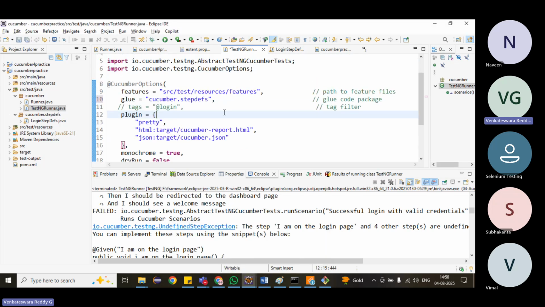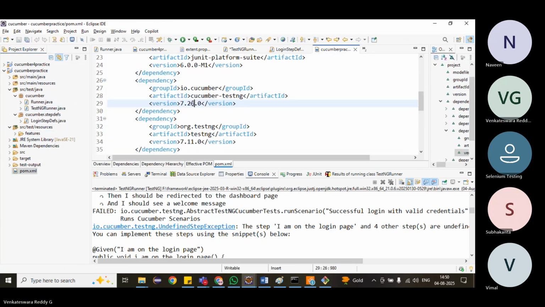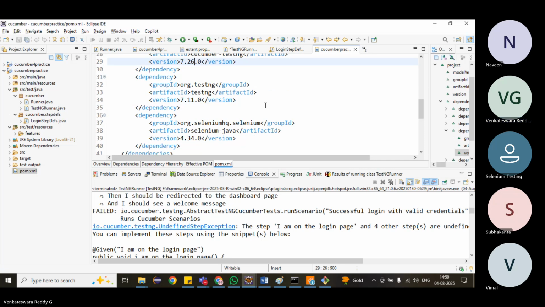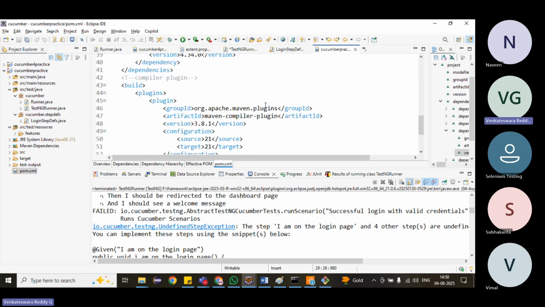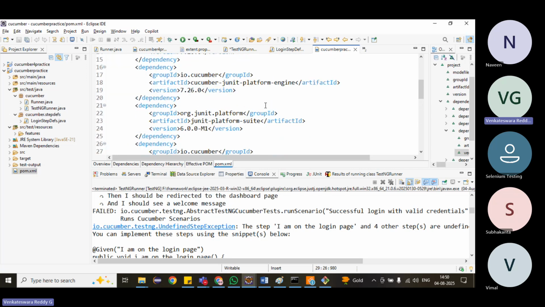Here it is working fine, but there, what is the issue? Glue code, features. Okay, only those two extend in the runner file. Anything else? Cucumber TestNG. There is nothing else, same thing only.